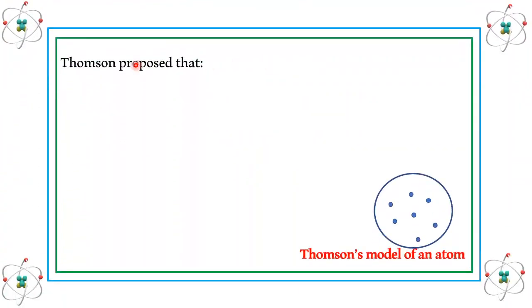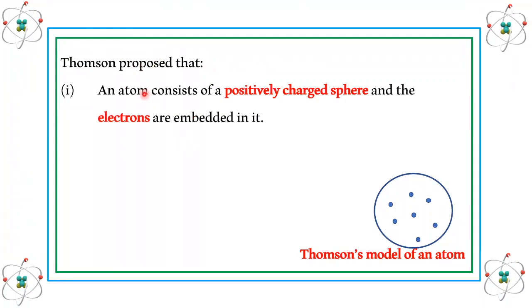Thomson proposed that an atom consists of a positively charged sphere and the electrons are embedded in it. So this is a diagrammatic representation of Thomson's atomic model.